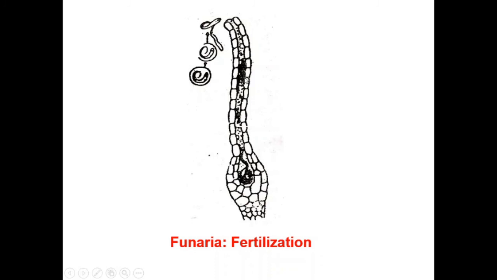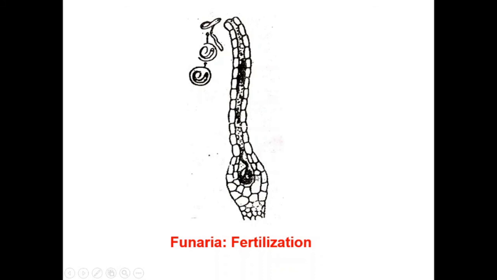This mucilage also contains some attractant chemicals which attract the spermatozoids towards it. This process of chemical attraction is also called chemotaxis. The sperms are carried up to the neck of the archegonium by the rain droplets. Now, one of the sperms fuses with the egg to form a diploid zygote.